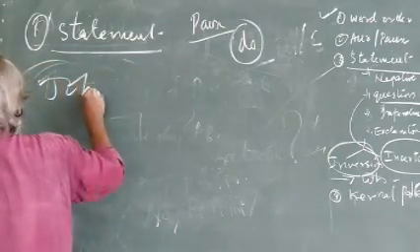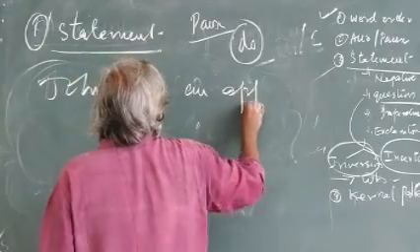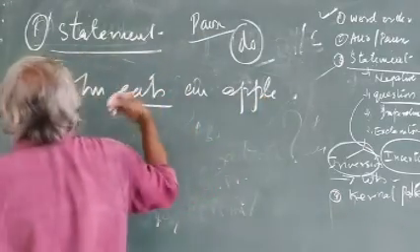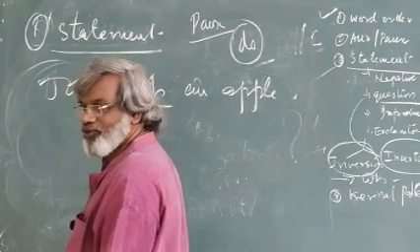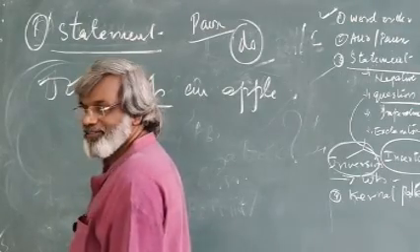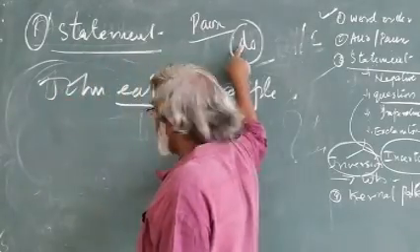John eats an apple. Another example. Here "eats" is coming. No primary auxiliary, no modal auxiliary, nothing else. Then underline and think about "do".